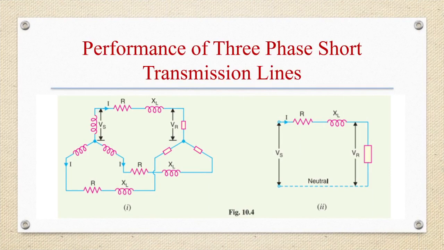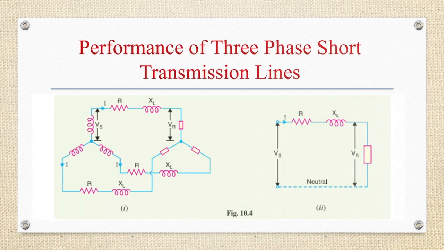So this first figure is showing a star connected generator supplying a balanced star connected load through a transmission line. Each conductor has a resistance of R ohms and inductive reactance of XL ohms. And this figure is showing the one phase separately. Okay, single phase we are taking separately. So calculations can now be made in the same way as for a single phase line.